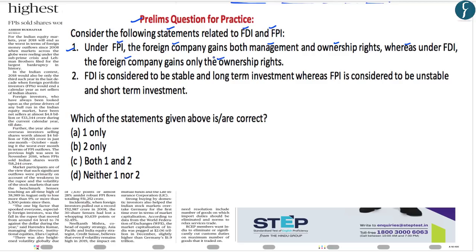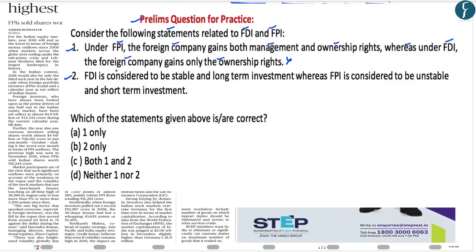Now, as we have discussed, under FPI, the foreign company is merely buying the shares of an Indian company, which means that under FPI, the foreign company gets only the ownership rights by buying the shares. However, it does not get the management rights. On the other hand, under FDI, a foreign company gets both the management as well as ownership rights. Hence, this particular statement is wrong.